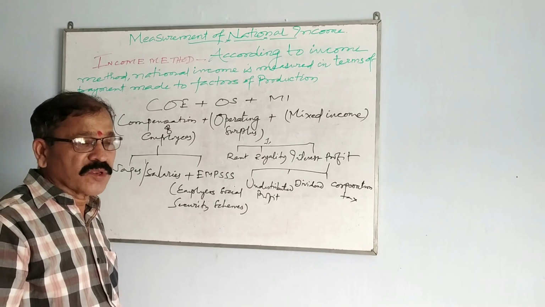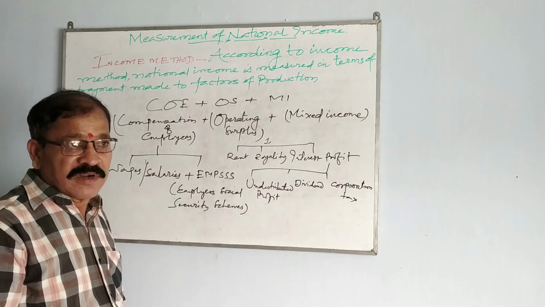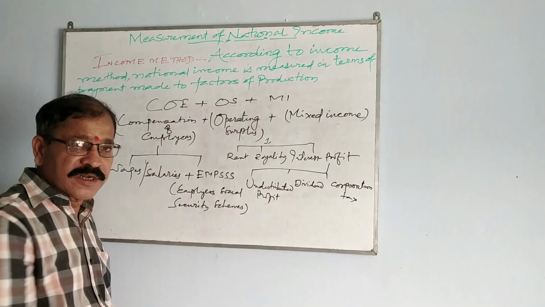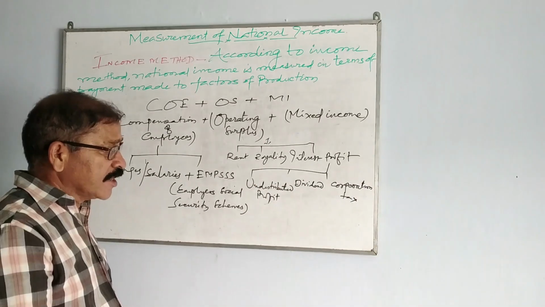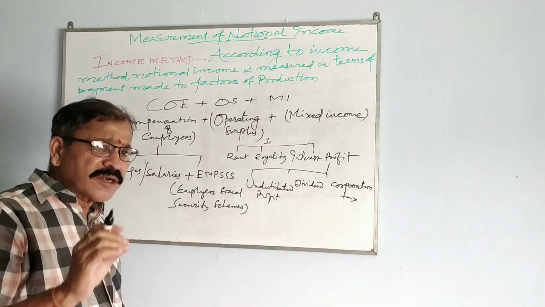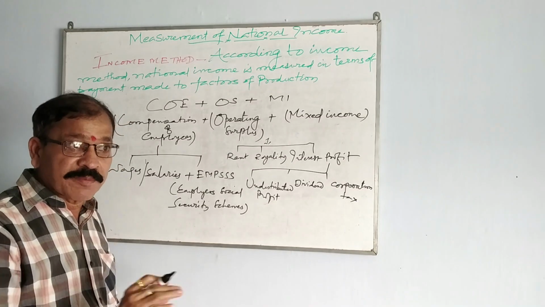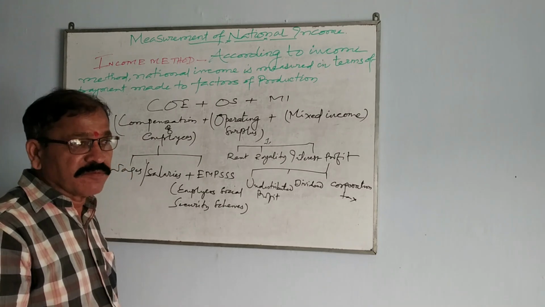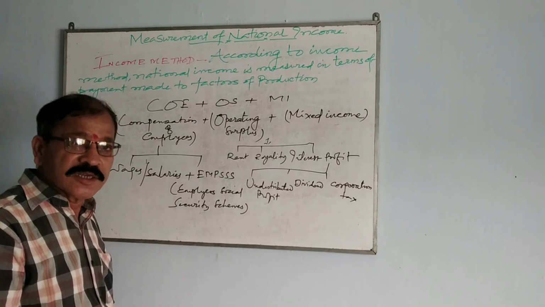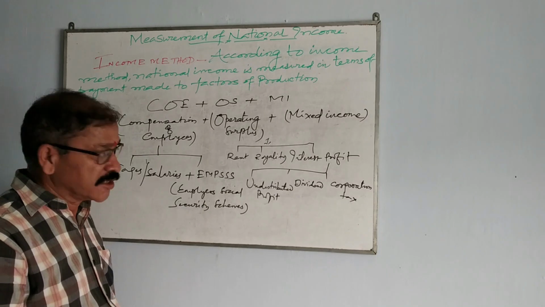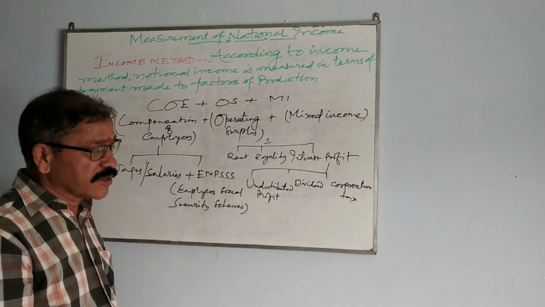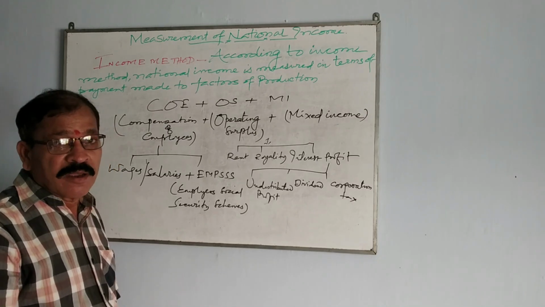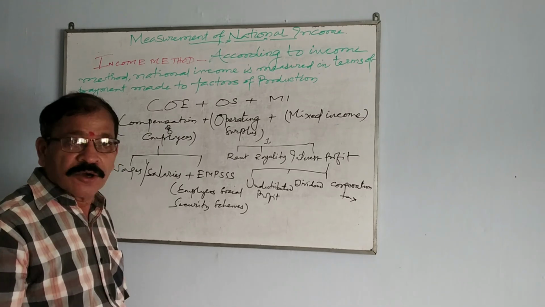You know dividend: all the partners divide the profit among themselves. Then undistributed profit: a part of the entire profit is kept for the expansion or growth of the industry. Then corporation tax: out of profit, the firm has to pay corporation tax to the government.